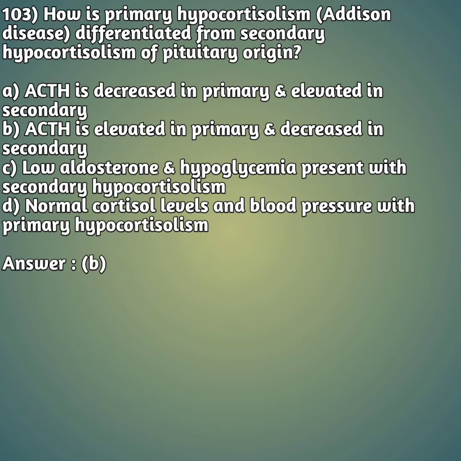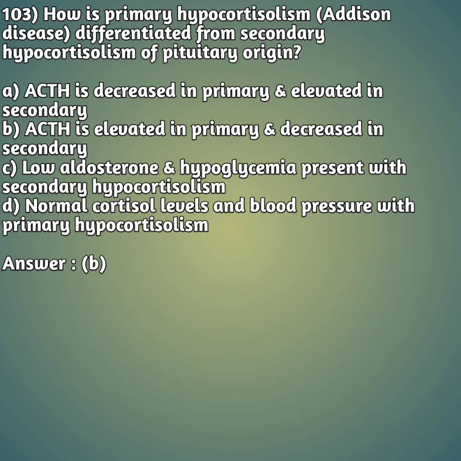How is primary hypocortisolism, that is Addison disease, differentiated from secondary hypocortisolism of pituitary origin? They are asking the difference between primary and secondary hypocortisolism. Option A, adrenocorticotropic hormone ACTH is decreased in primary and elevated in secondary.